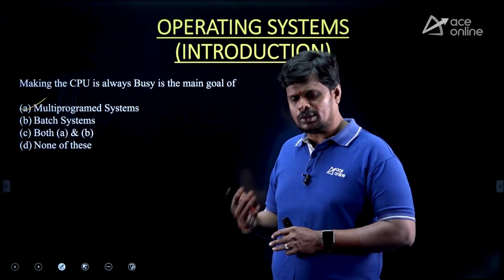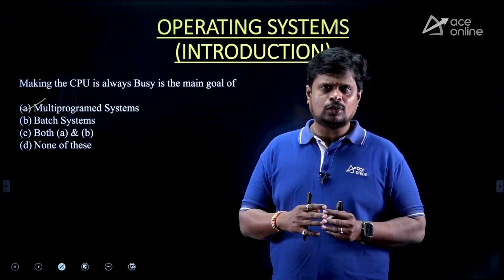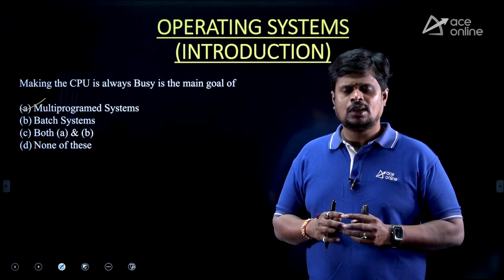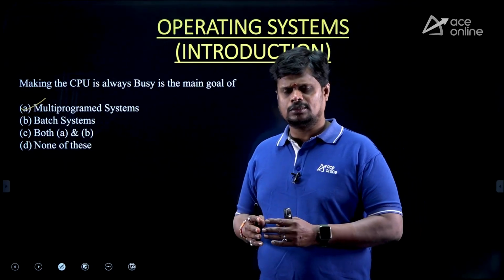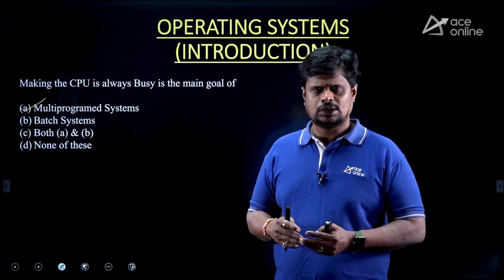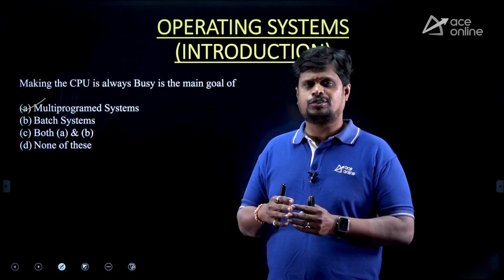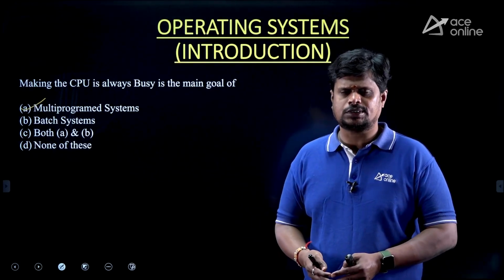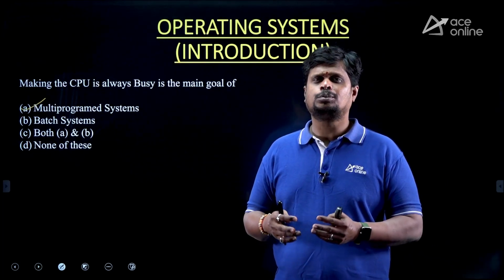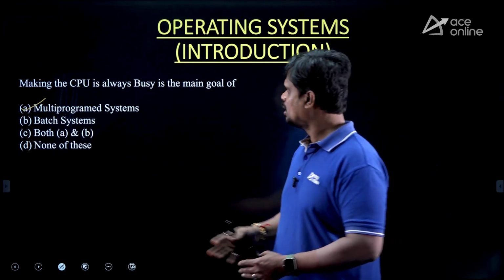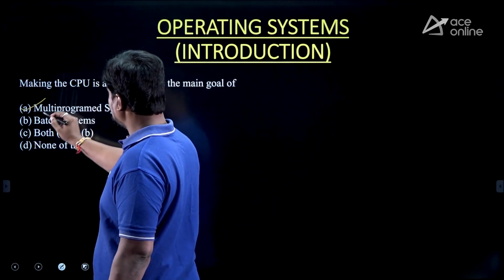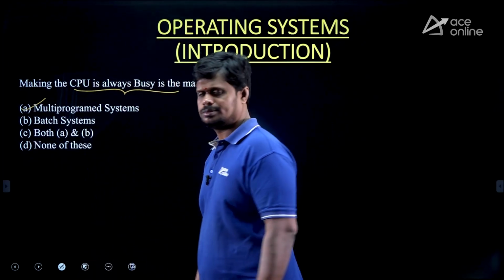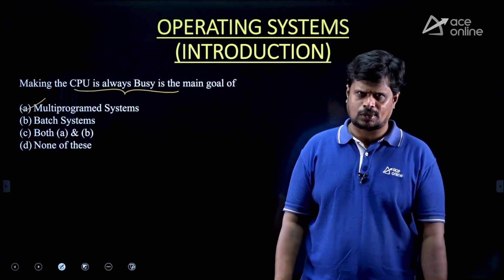But in the multi-programmed system, what is the main goal? The CPU should be always busy with some work. It means that while one process is performing IO operation, the other process is allowed to perform its CPU operations on the CPU, so that the CPU is not going to sit idle. So the main goal of multi-programmed system is making the CPU always busy.